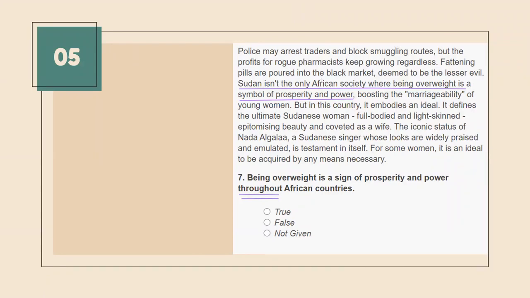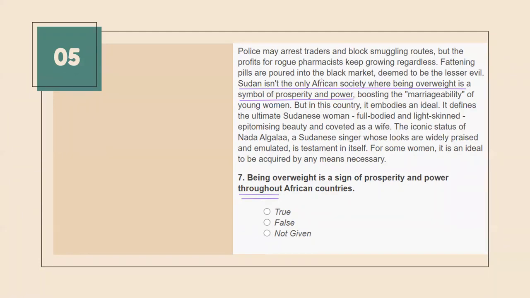I'm explaining it again. In the statement it is mentioned that being overweight is a sign of prosperity and power throughout African countries. What does that mean? That all African countries believe that overweight women are the sign of prosperity and power rather than skinny women.